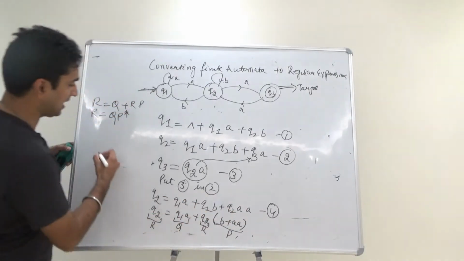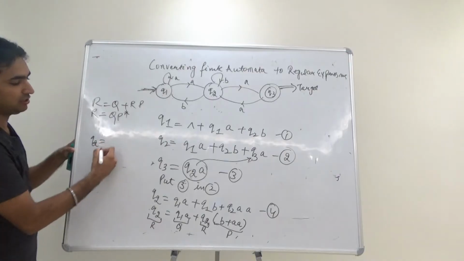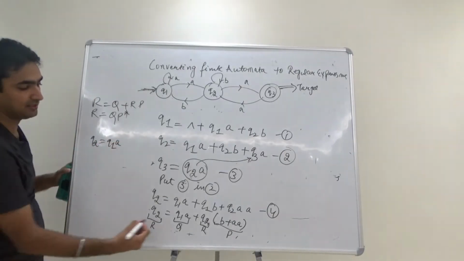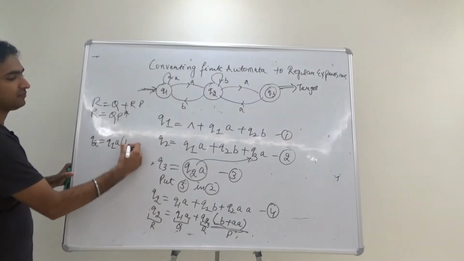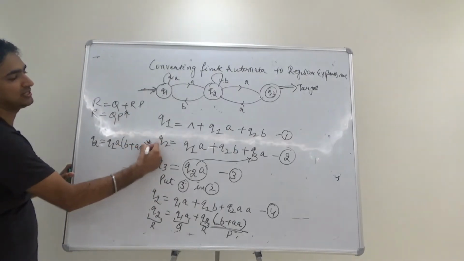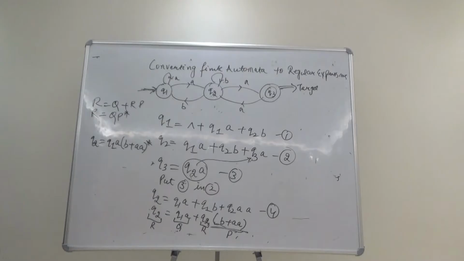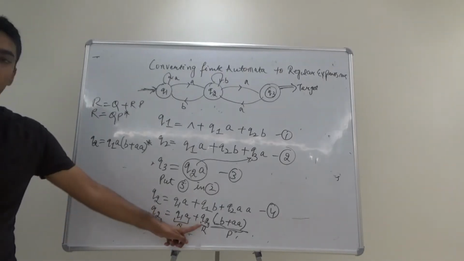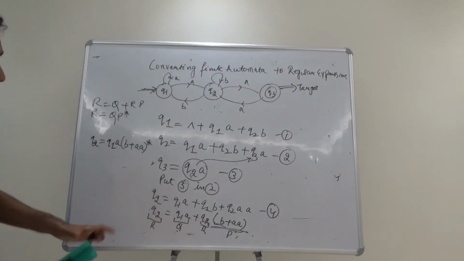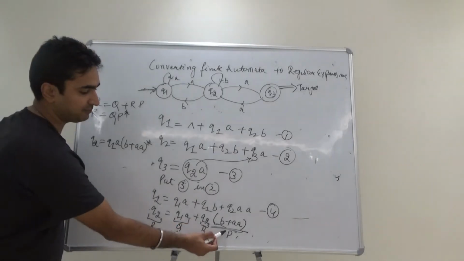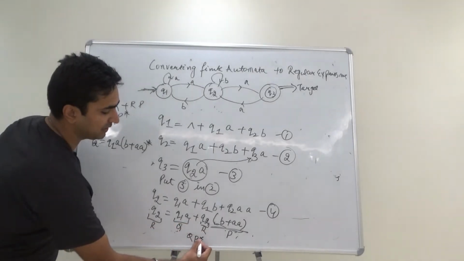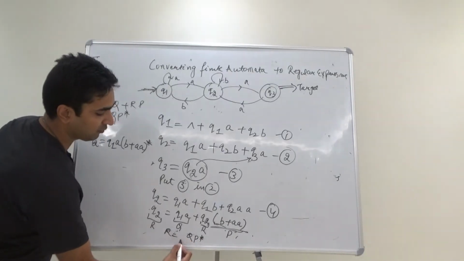So we got Q2 as Q1A, this is Q, P star, where P is B plus AA whole star. Just check, I just took Q2 common here and I got the concept of Arden's theorem. This is R, both are the same. This is P, so R is equal to QP star. What is Q?